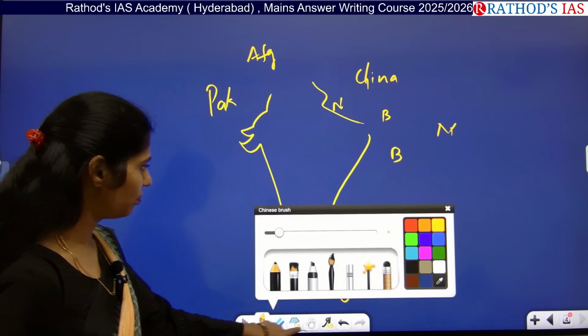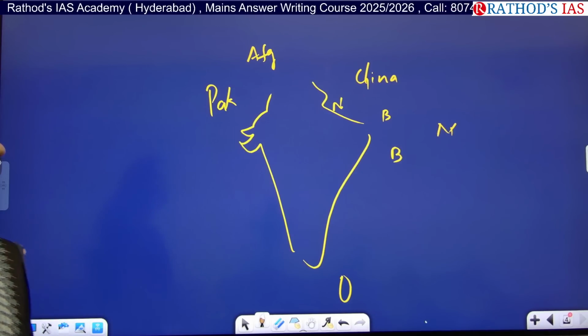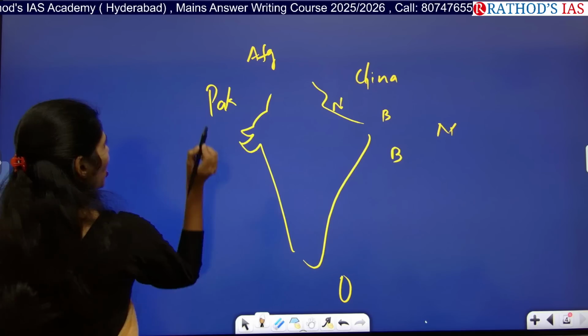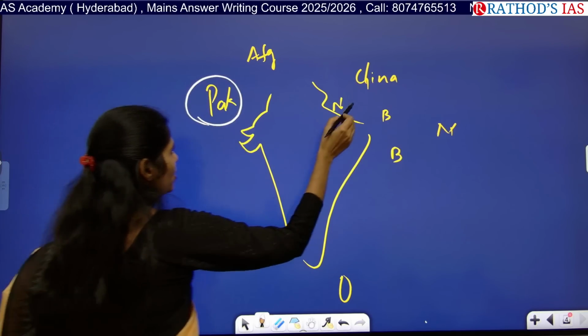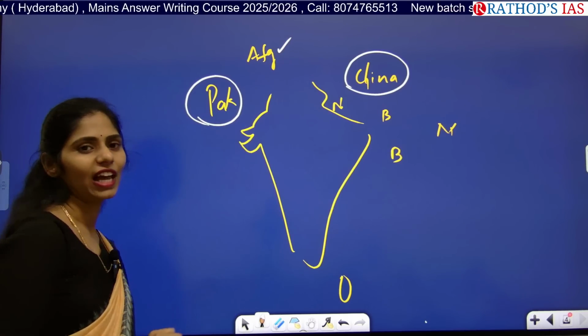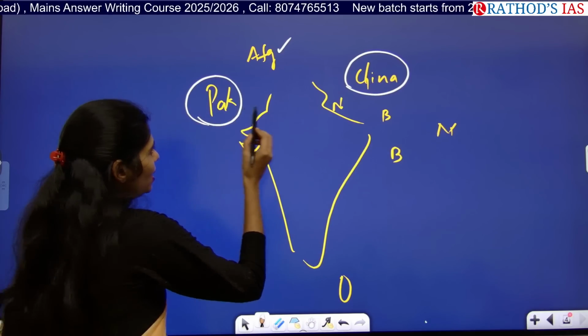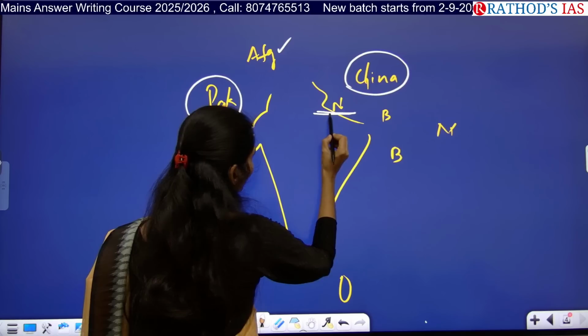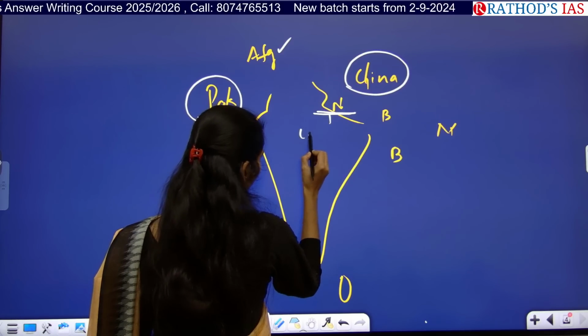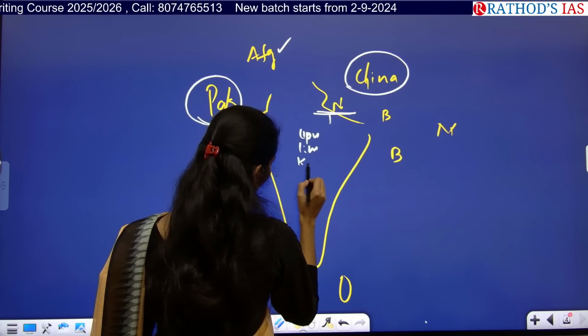So tell me with which countries we are having good relations? No? Okay. Our enemy countries are Pakistan and China. On the map we have a boundary with Afghanistan, but practically we don't have that. Keep this aside. With Nepal also we have boundary issues, that is Lipulekh, Limpiyadhura and Kalapani region.